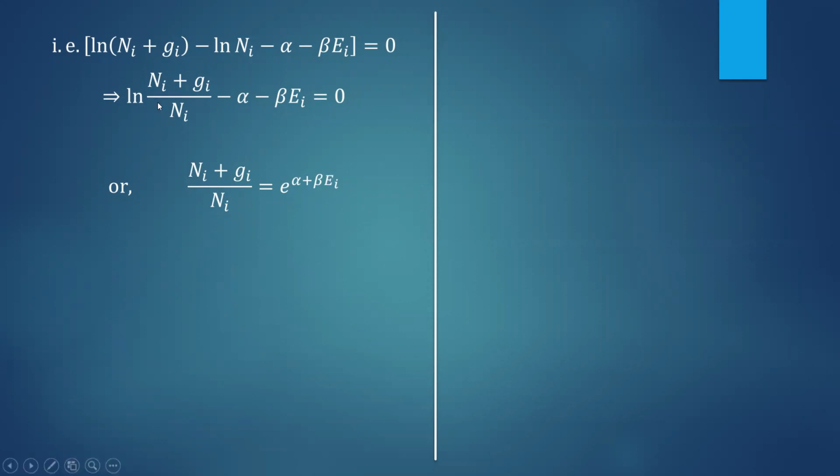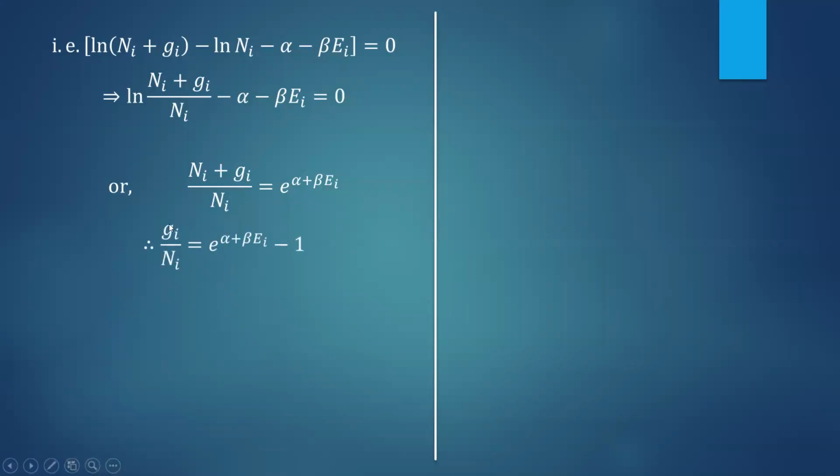What you can do is convert the logarithmic equation into the exponential equation. We know that ln of m is equal to x. If it is of this form, then definitely the value of m is equal to e to the power x. So this equation you have got. Finally, what we need is the ratio of ni to gi.